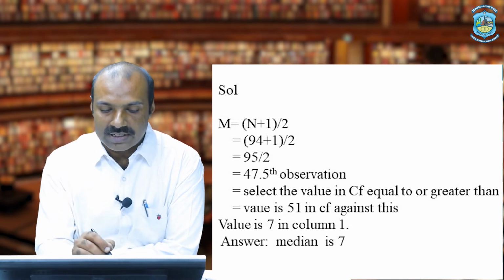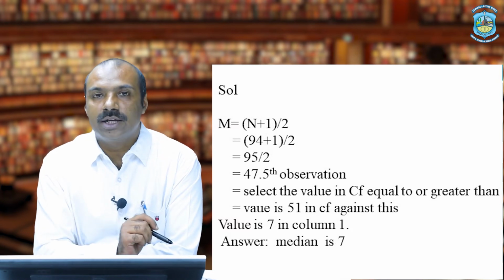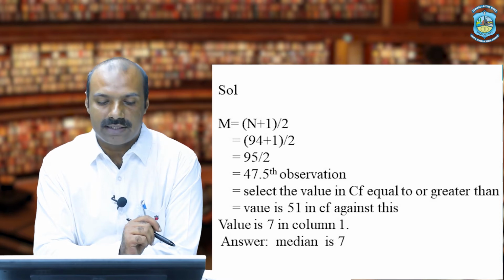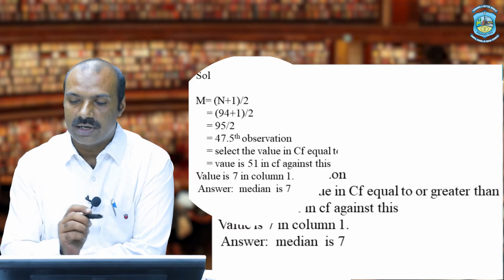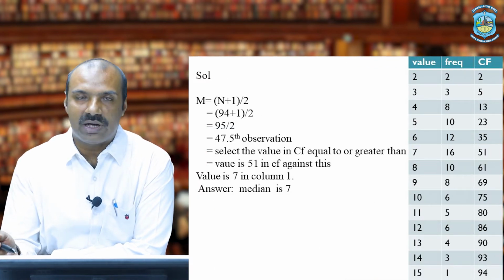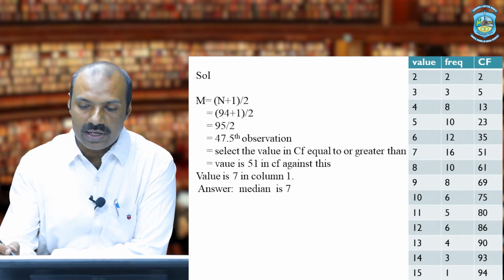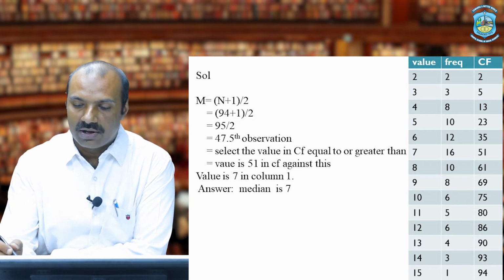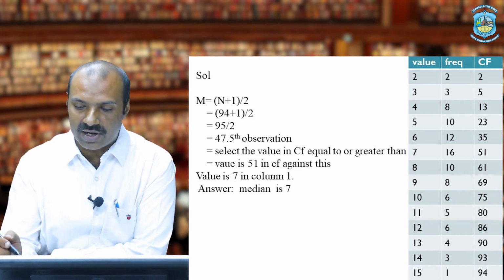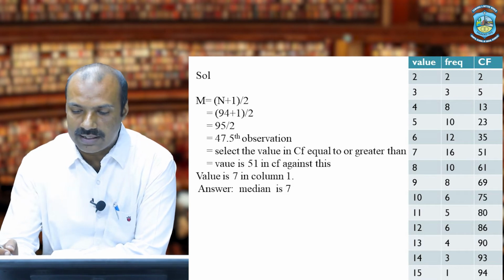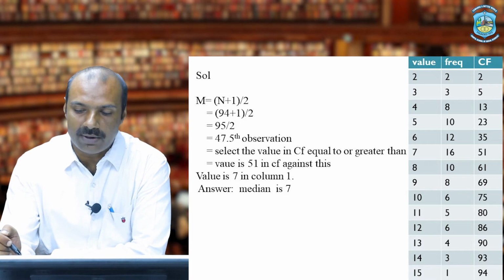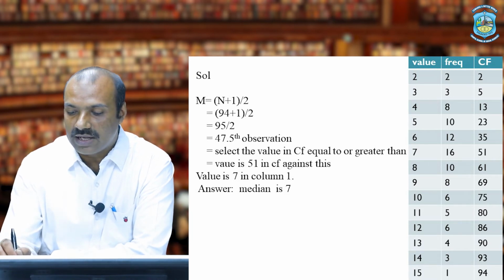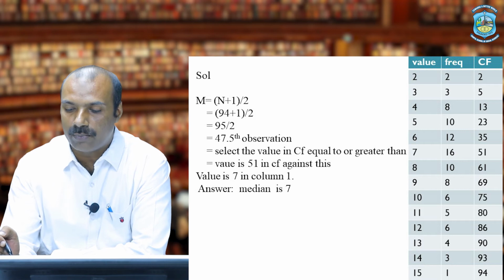47.5. So 47.5, where does it lie in the cumulative frequency column? We have to apply the rule less than. So our value is the 47.5th observation. Again we observe in our CF column: 2 is less than 47.5, 5 is also less than 47.5, similarly 13 is also less than 47.5, 35 is also less than 47.5, but 51 is greater than 47.5.